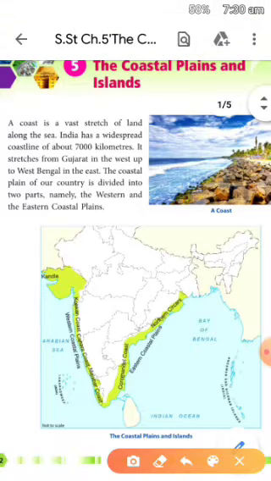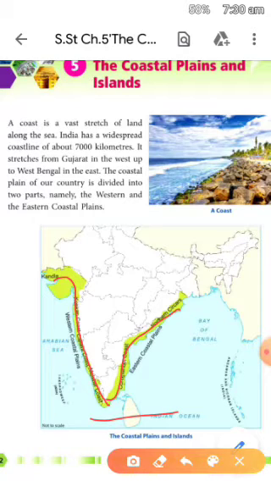What is actually a coast? I hope the first question in your mind would be, what are coastal plains? Yes, bache, the coastal plain. A coast is actually a vast stretch of land along the sea or any ocean. India has the Arabian Sea on its west, the Bay of Bengal on its east side, and here is the Indian Ocean.